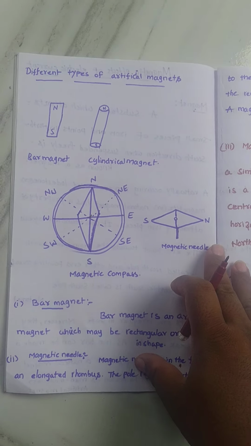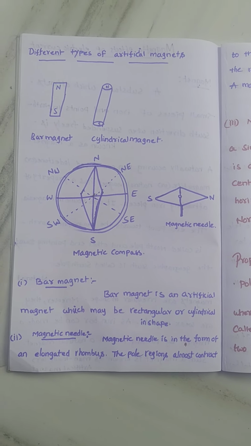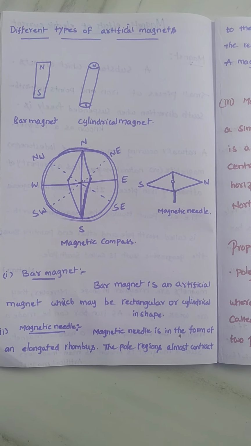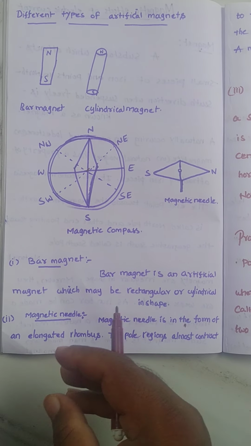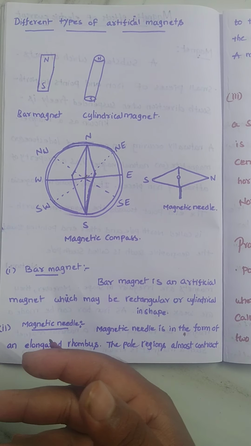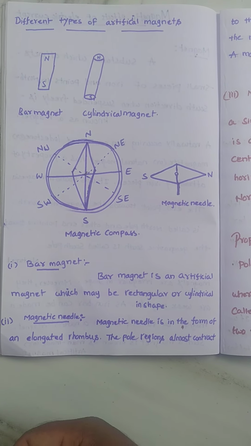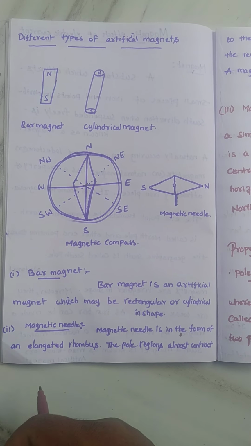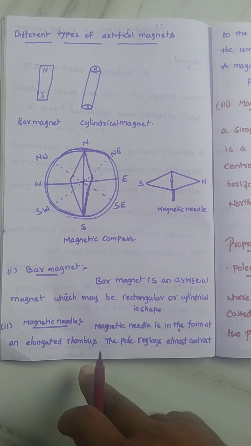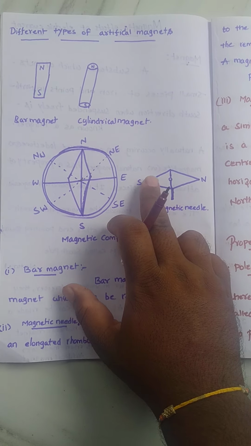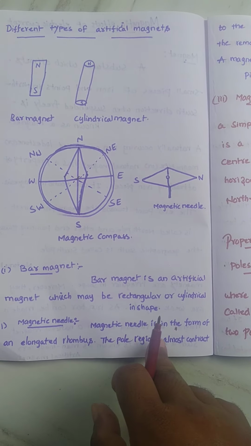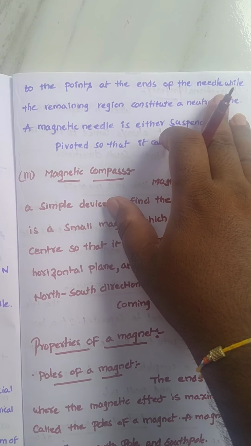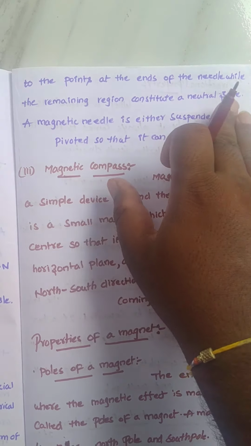Now I am going to discuss some definitions of these artificial magnets. First one is the bar magnet. A bar magnet is an artificial magnet which may be rectangular or cylindrical in shape, right? Next, the magnetic needle. A magnetic needle is in the form of an elongated rhombus, and the pole regions are almost at the points at the ends of the needle, while the remaining region constitutes a neutral zone.